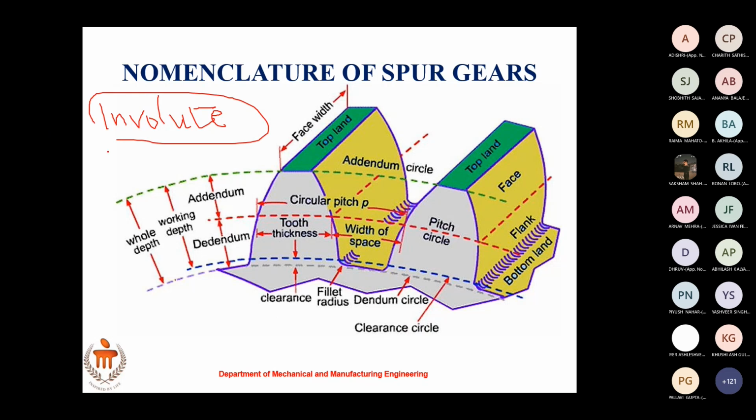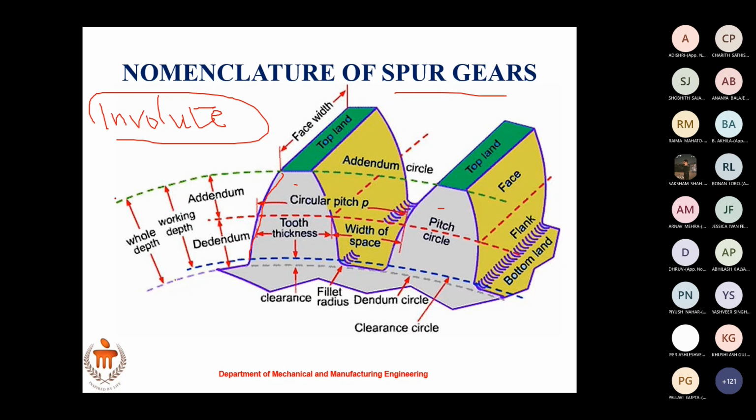Right now we will not get into the mathematics of how to get the involute profile, but whatever profile you see here is called involute. The spur gear curve that is used here is called an involute curve or involute profile. And you can see two teeth here, one tooth, another tooth. Let us see the different elements of it.